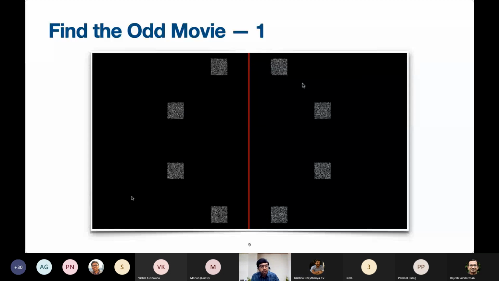Ready. Okay, so where's the odd movie? Top right one. So on the right, the topmost one. Yes, right. So that is the odd movie.